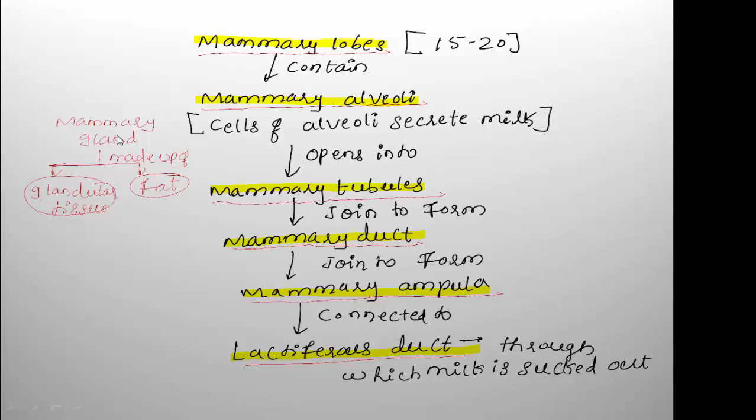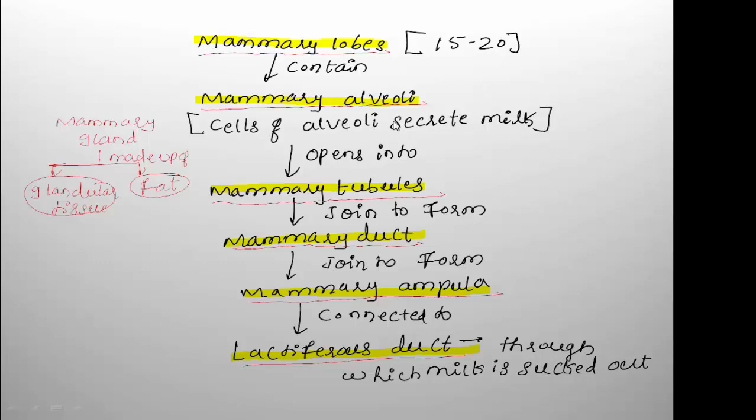So mammary gland is made up of two structures, glandular tissue and fat. The glandular tissue consists of mammary lobes. What is the number of mammary lobes? 15 to 20. The mammary lobes contain mammary alveoli. What is the function of mammary alveoli cells?